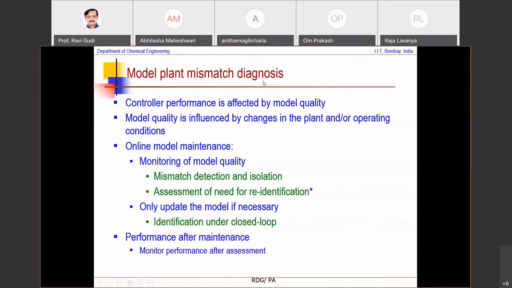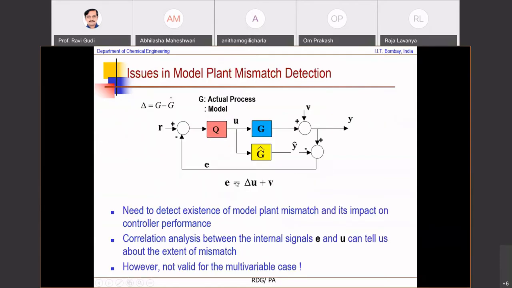Model plant mismatch diagnosis. Controller performance is affected by model quality. So you want to be able to detect the mismatch. You need to assess the need for re-identification, that is, update the model only if necessary, and then monitor the performance after assessment. This is a body of work in our research group at IIT Bombay. The student was Abhijit Badwe, who worked jointly with me and Professor Sachin Patwardhan.